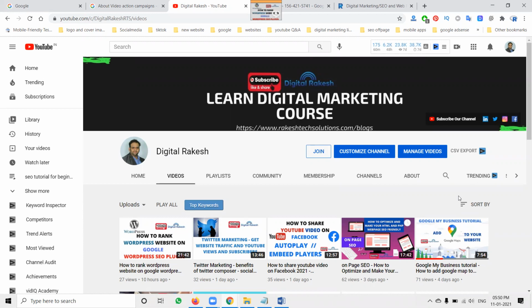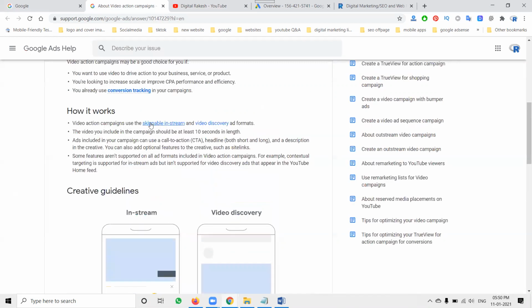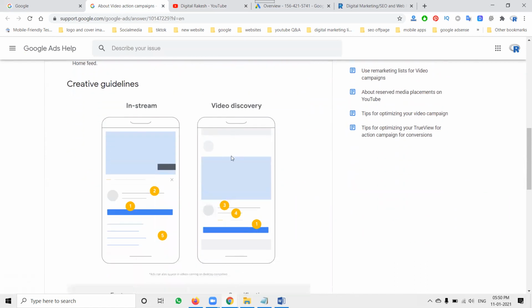So guys, today I'm going to discuss the topic of the video action campaign. A lot of people ask one question: what is the video action campaign, and how will we create it? First of all, the ad will be created in two positions, video discovery and in-stream ads, which will be shown as skippable in-stream and video discovery ads. So how do we create this particular video action campaign? Now we can go to the steps.